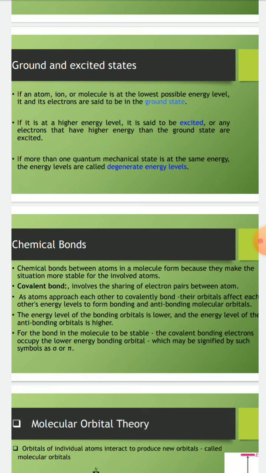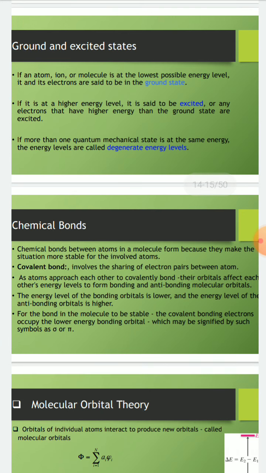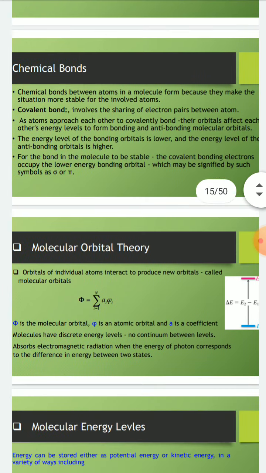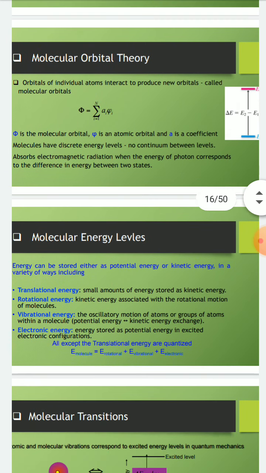As atoms approach each other to form a covalent bond, their orbitals affect each other's energy levels to form bonding and anti-bonding molecular orbitals. The energy level of the bonding orbital is lower and the energy level of the anti-bonding orbital is higher. For the bond in a molecule to be stable, the covalent bonding electrons occupy the lower energy bonding orbitals, which may be signified by such symbols as sigma and pi. So this is molecular orbital theory.